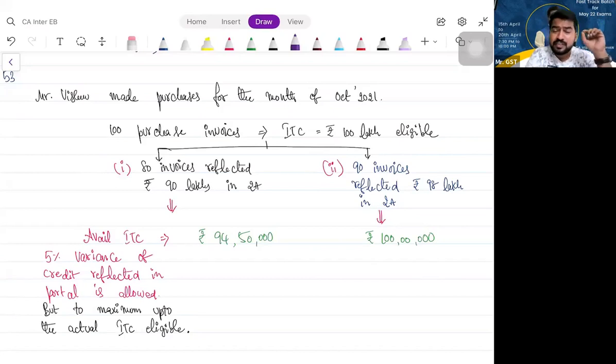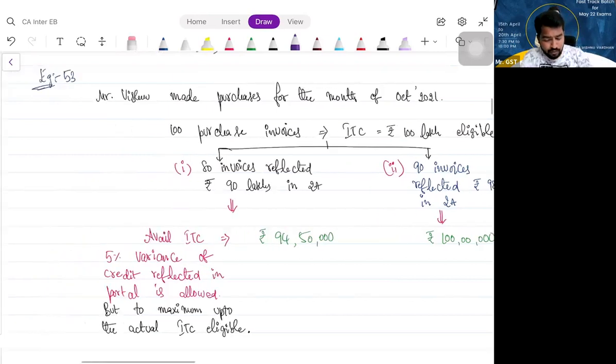But there can be differences between your actual eligible ITC and 2A in some cases. Why? Because your suppliers have not filed their GSTR1 and have not paid tax to the government. So for you, the ITC will not get reflected in 2A. The law permits a 5% variation: you can claim 5% over and above what is reflected in 2A, but it should not be more than what you are actually eligible for. Is that clear? That is condition number 3.